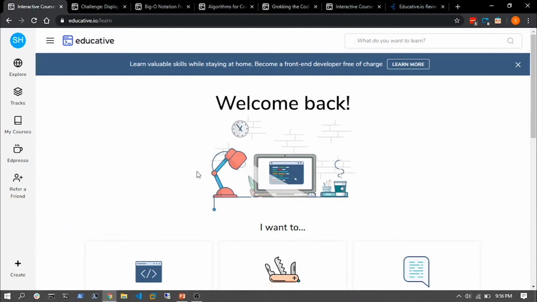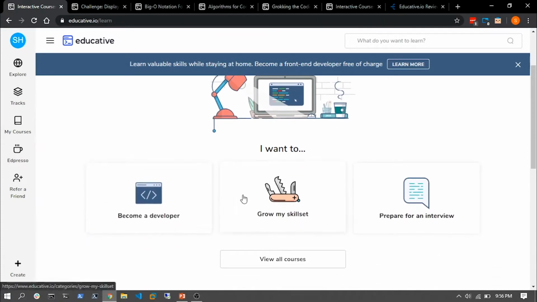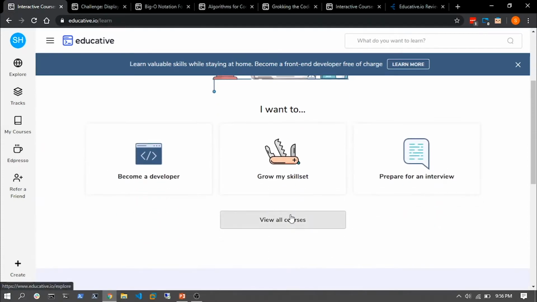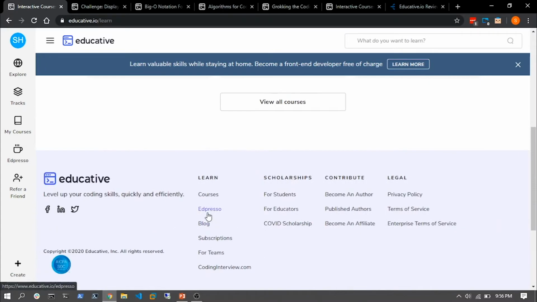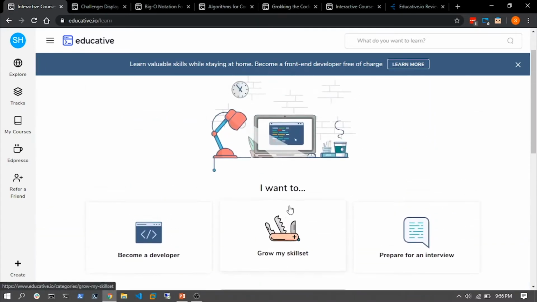It's clean, it's neat, it's welcoming me back to the platform because I've used this before. There's a simple toggle to open and close the sidebar. It has a few options. We'll see what each of these are. If I scroll down below, there are 3 categories available to me, some courses perhaps, and this is the footer, which I'll probably not be covering for now. But let's get to this part.